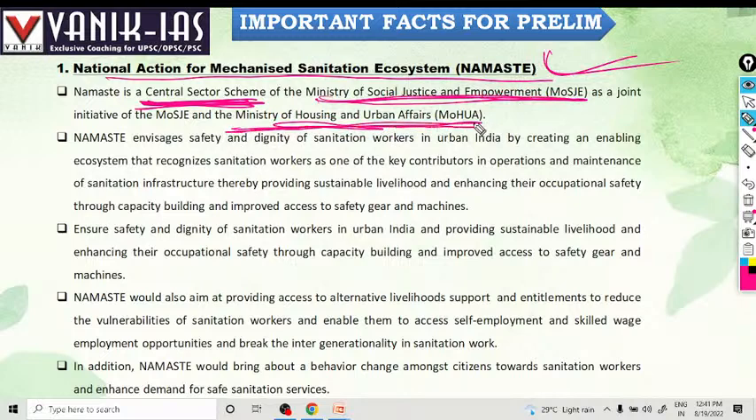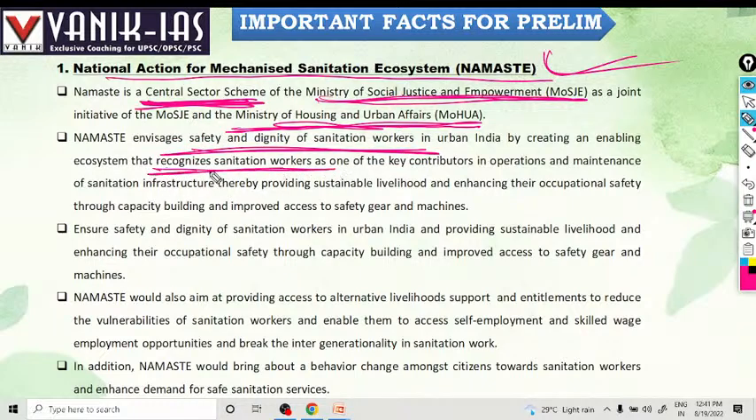Because this is a mechanized sanitation system, and they usually work in urban areas, for the cleaning of drains. Namaste is a centrally sectored scheme under the Ministry of Social Justice and Empowerment in collaboration with the Ministry of Housing and Urban Affairs. Namaste envisages safety and dignity of sanitation workers in urban areas by creating an enabling ecosystem.